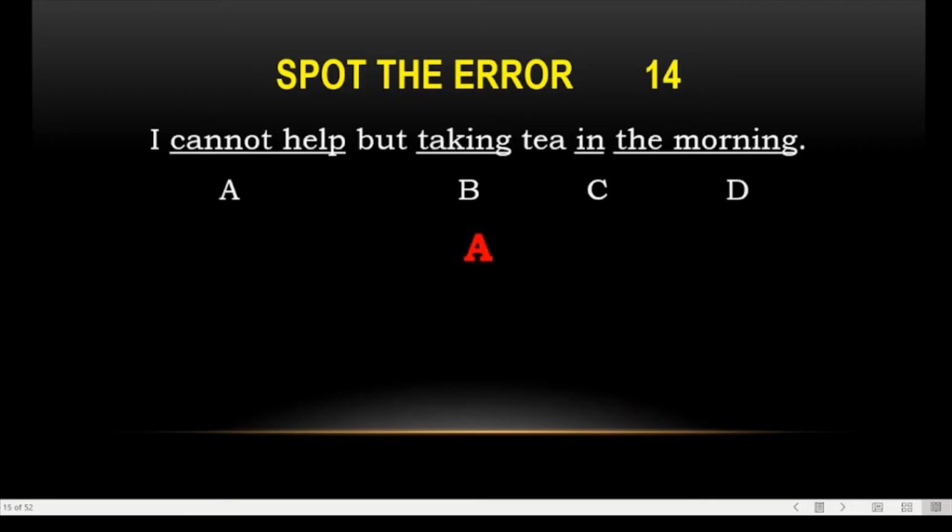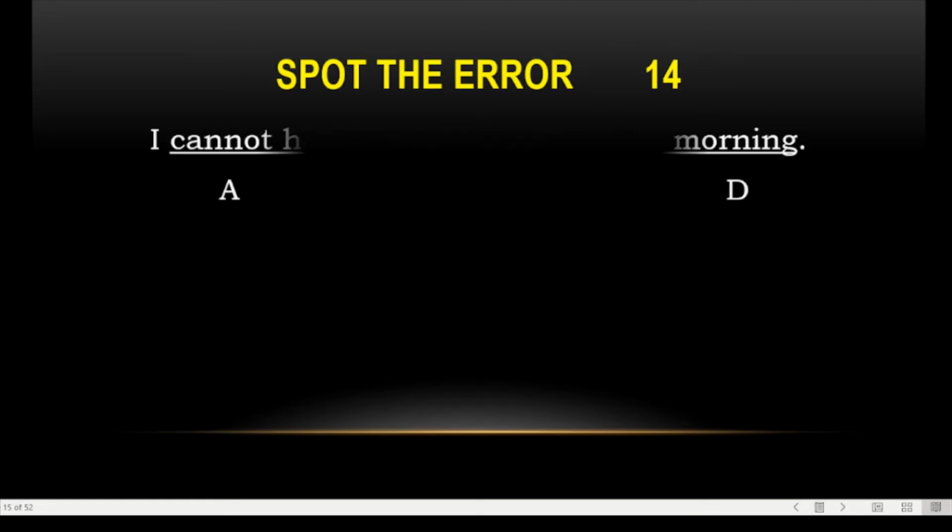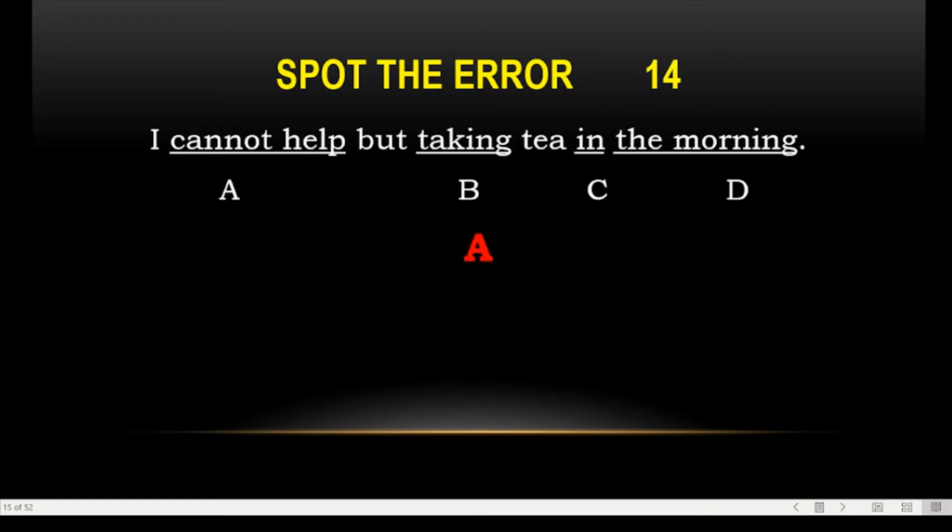Question number 14. I can't help but taking tea in the morning. The correction is "I can't help taking." Here we have to use beta; that is the answer. I can't help but take. Otherwise we use "I can't help taking."